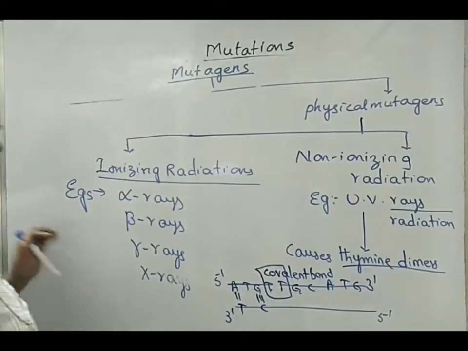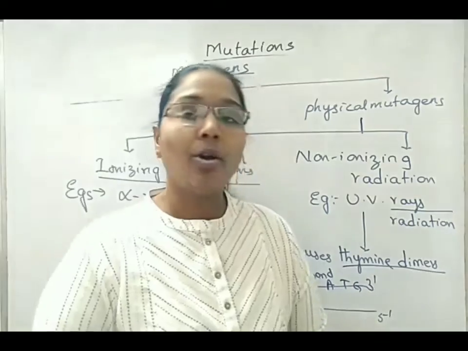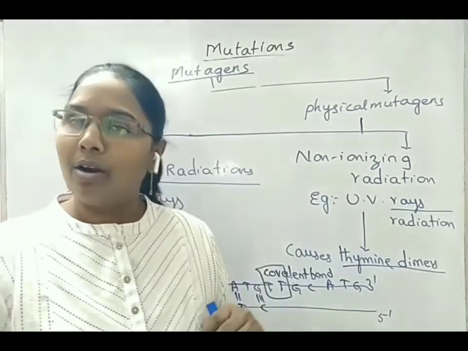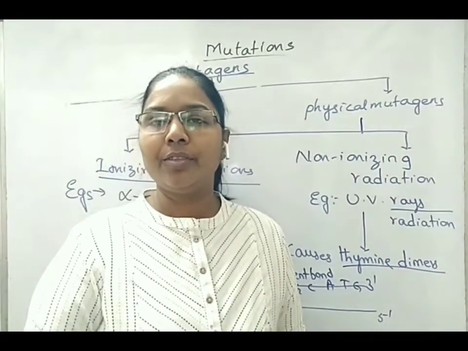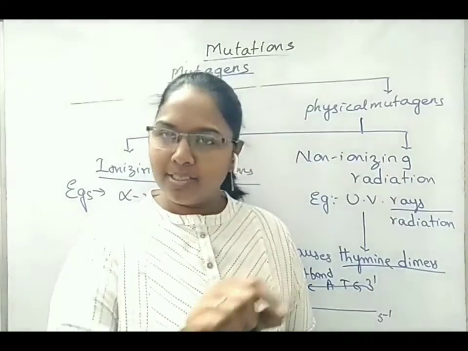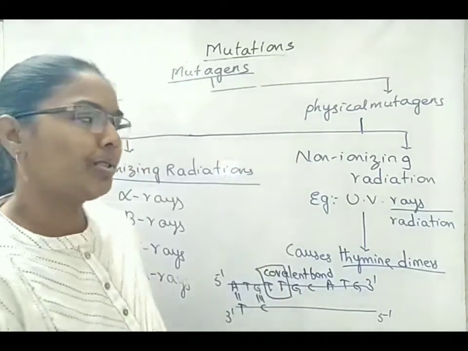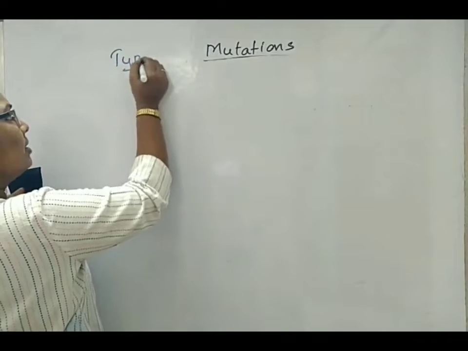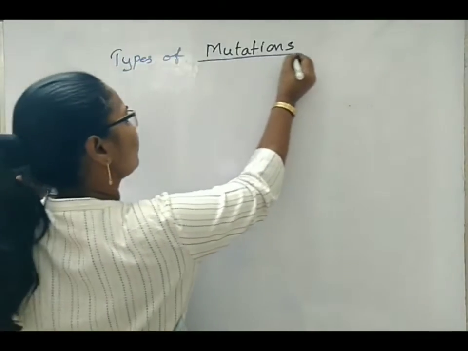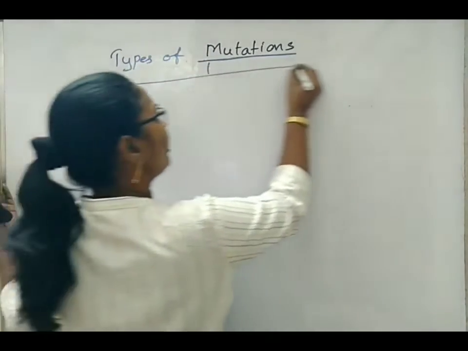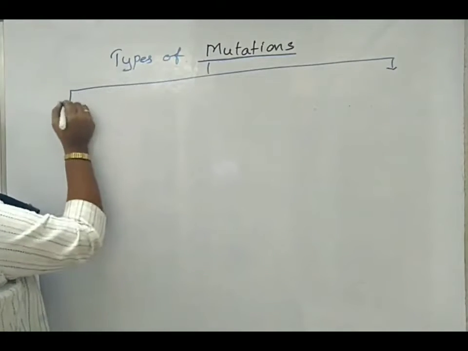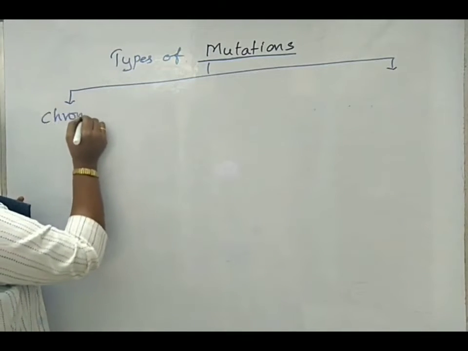Now we will see what are the types of mutations based on the changes that they are causing in the morphological structure of the chromosome or inside the genetic arrangement of the chromosomes. Types of mutations. There are two types of mutations. One is chromosomal mutations.